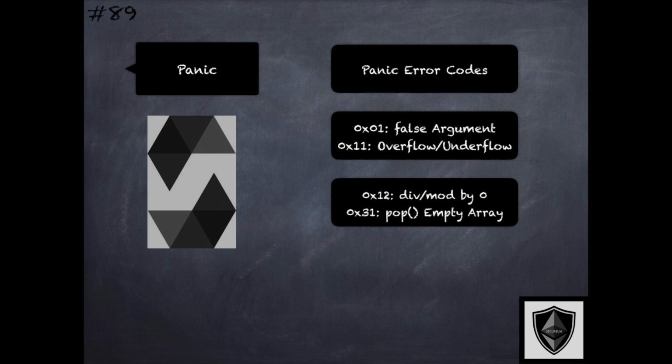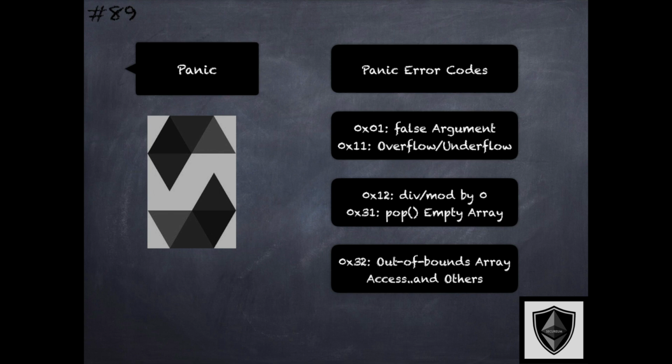Then there is a divide or modulus by 0, there is popping of an empty array, and so on and so forth. And finally, there is the 0x32, which is the out of bounds access for an array. So there are numerous error codes related to panic, and I would encourage you to take a look at them to understand what these codes are that you might encounter with these panic situations.